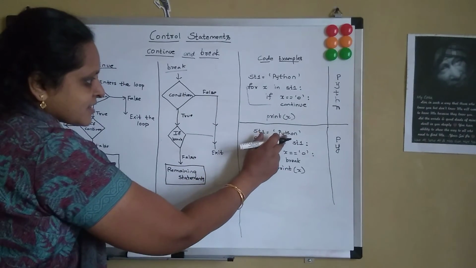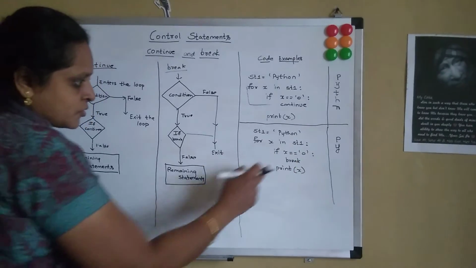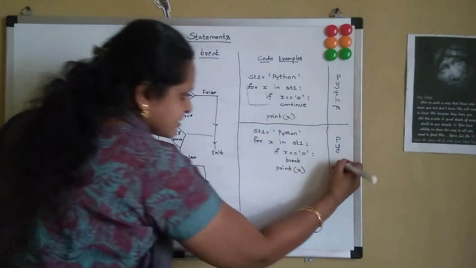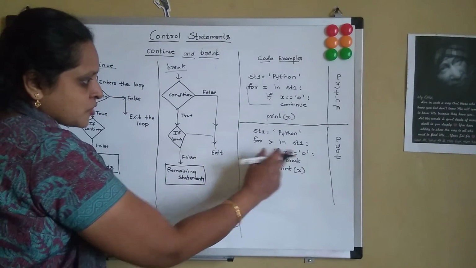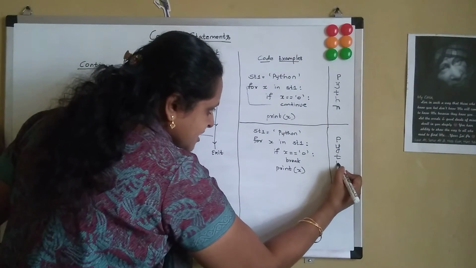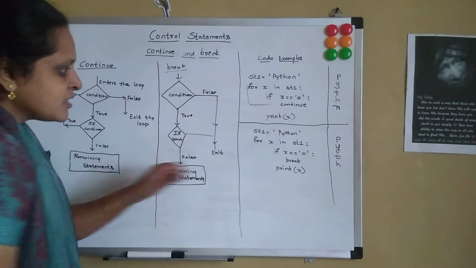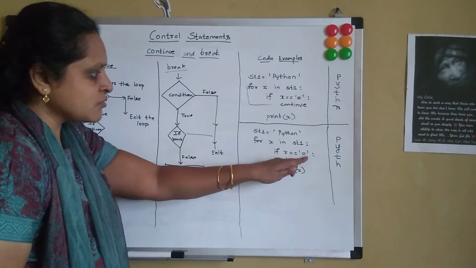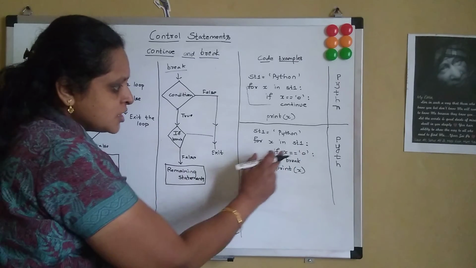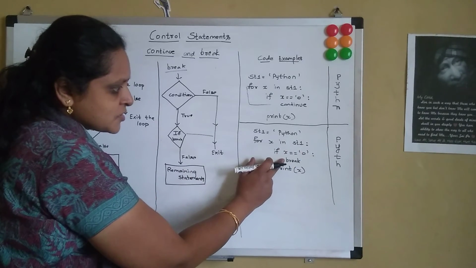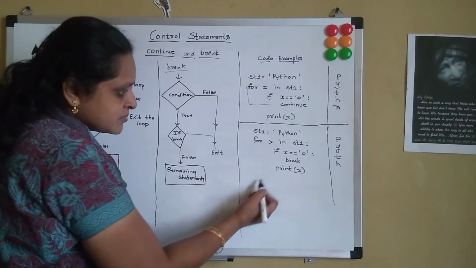Now it will iterate and come to t. T equal to O, no. It won't break. It will print t. Then H. H is also not equal to O, so it will print H. Now x is having the value O. Now it checks if O equal to O. Yes, x is having the value O. So this statement gets executed and it will break. It will come out of the for loop.